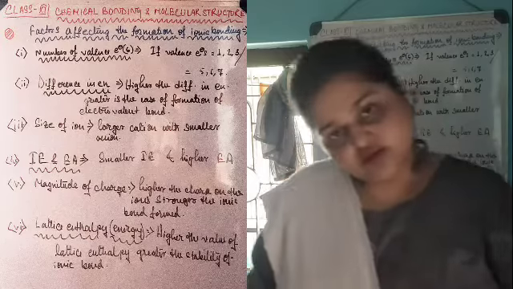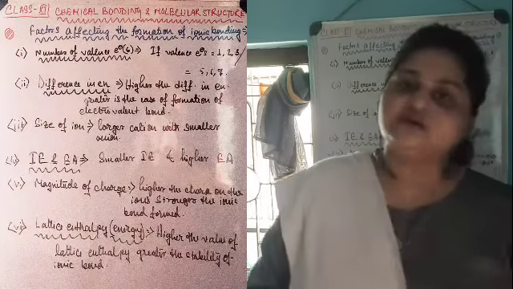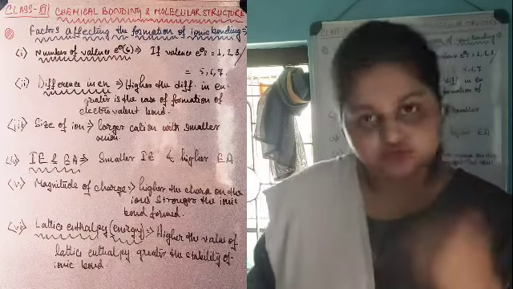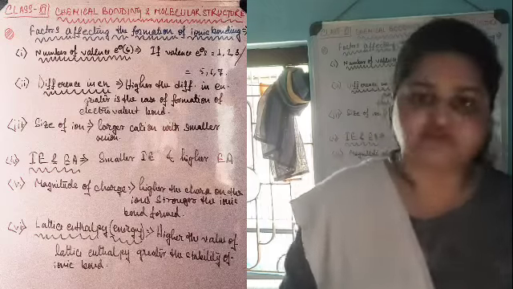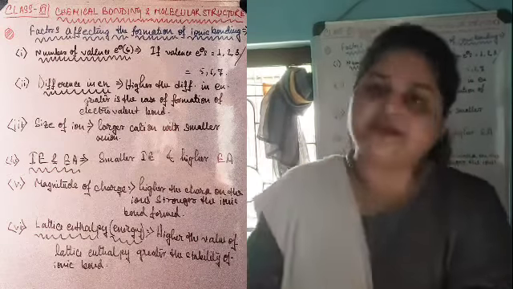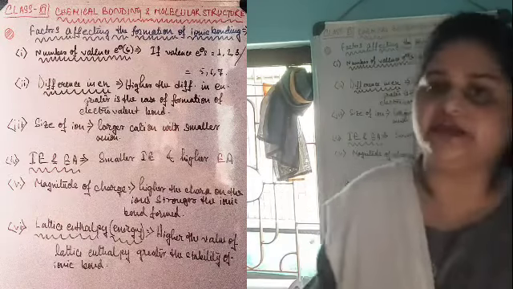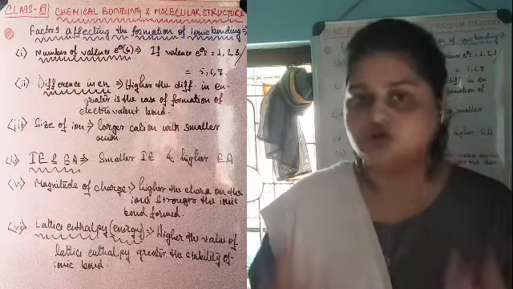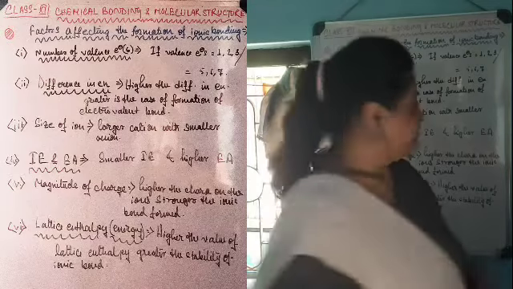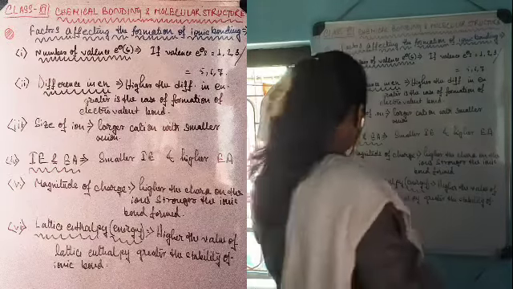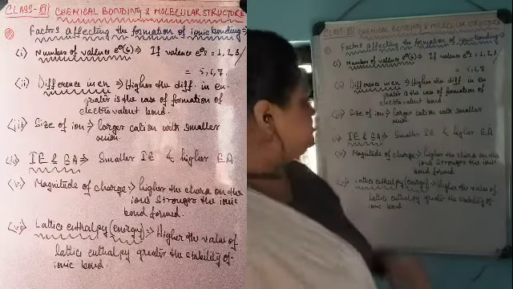So an element which possesses a small amount of ionization energy and a higher amount of electron affinity, when those kinds of elements combine together, they tend to form a very strong ionic bond. The last one, the fifth one, is the magnitude of the charge.